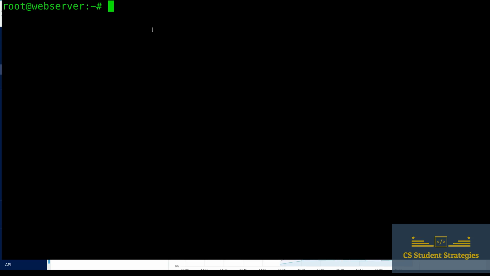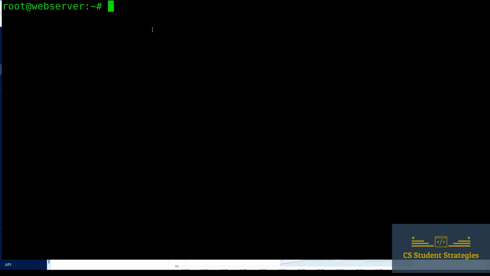So now we can get into the really fun stuff, which is actually creating a non-root user. And this is the user you're going to want to use whenever you log into your server. You really don't want to be logging in as the root remotely. I'm going to actually disable that on this server, so you won't be able to log in as root remotely, but you definitely don't really want to have that. That's not really a good security practice. So what we're going to go ahead and do is create this non-root user, but he's going to have root privileges.